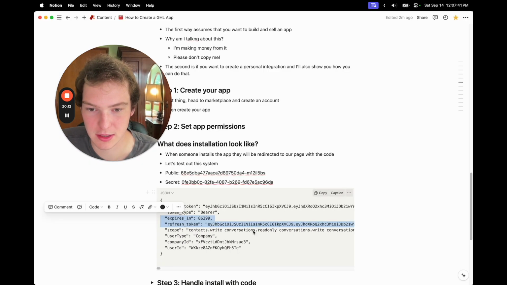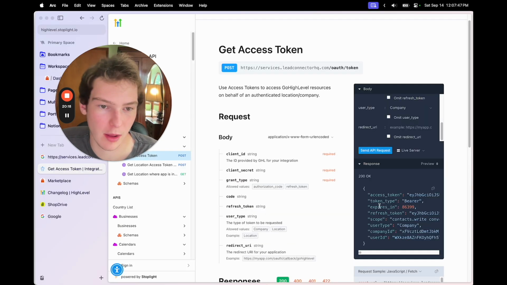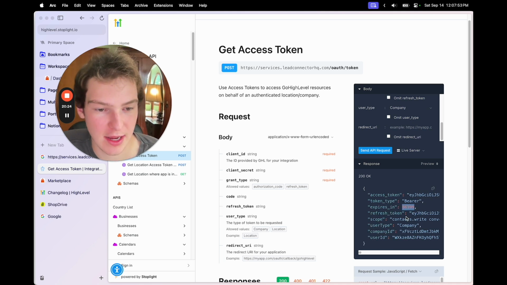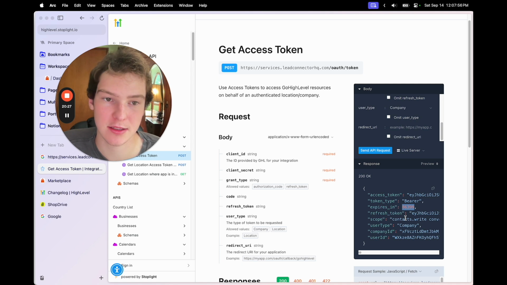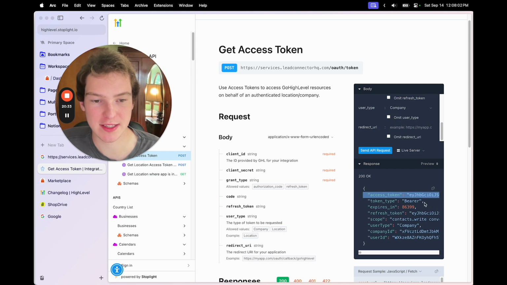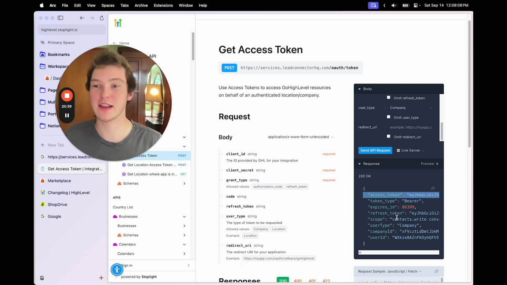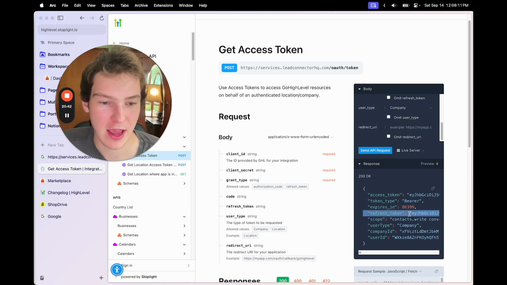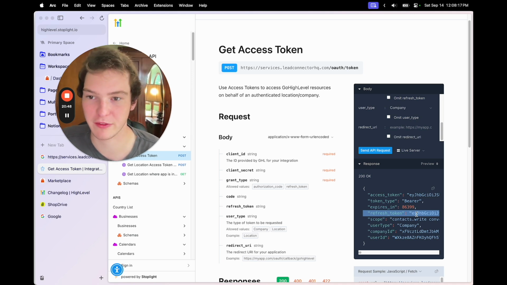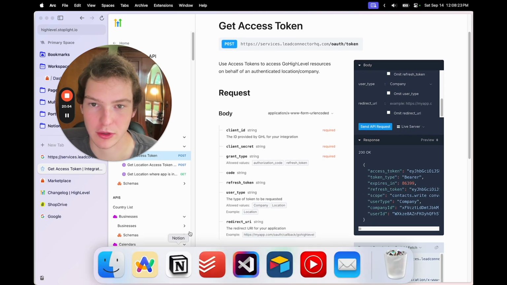Just to show that, if you watch the access token, it's going to change. Well, I guess it doesn't look like it changed a lot, but it does change. It sends you a new access token. So every 24 hours, exactly 86,399 seconds, your token is going to expire. You want to make sure that you are refreshing this access token. I'd usually do it every hour. I look at all the locations where it's installed, see if an access token is about to expire, and then I use the refresh token to refresh it every hour so that if it fails once, it's going to be fine. But yeah, that's pretty important, refreshing your access token.